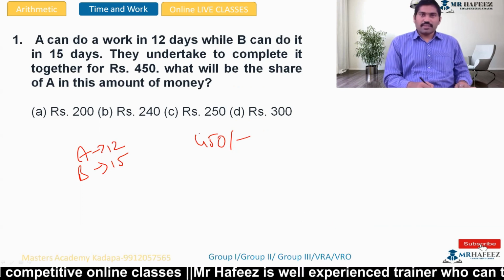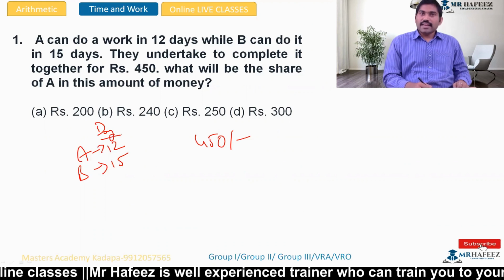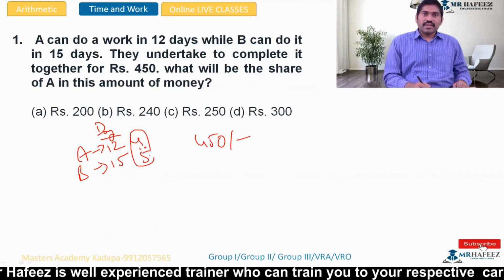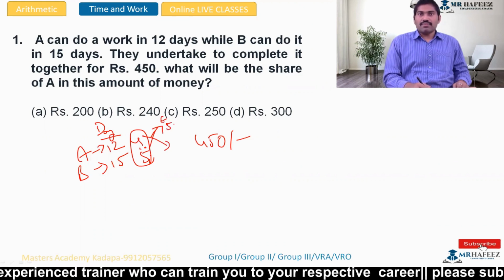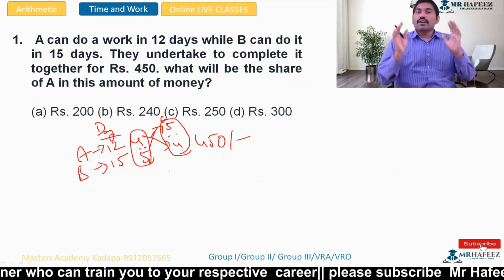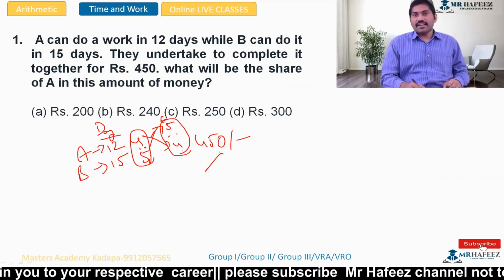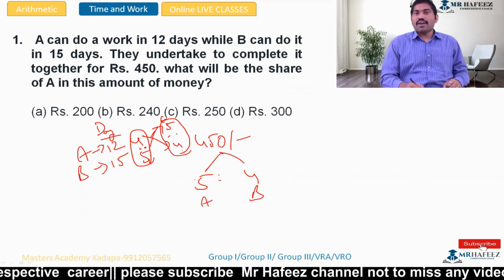This is plain and simple. 12 and 15, these are days. Days ratio is 4 time 3, 5 time 3, so 4 is to 5. Days ratio is reverse of the efficiency ratio, so the efficiency ratio is 5 is to 4. Based on efficiency, A can do 5 works whereas B can do only 4 works. So this has to be divided in the ratio 5 is to 4. 5 A, 4 B. 5 plus 4 is 9.